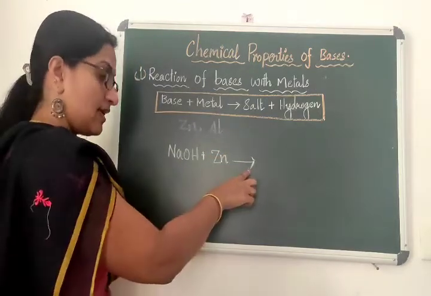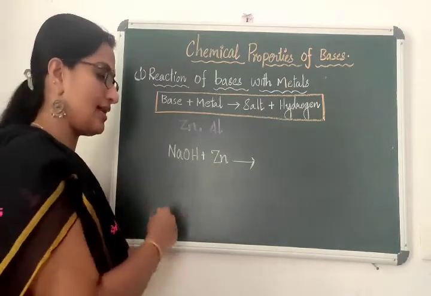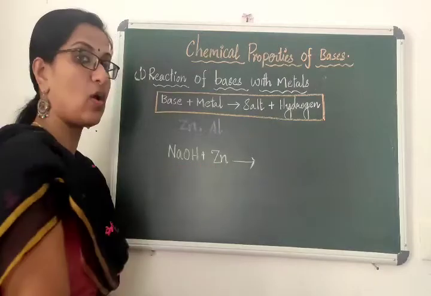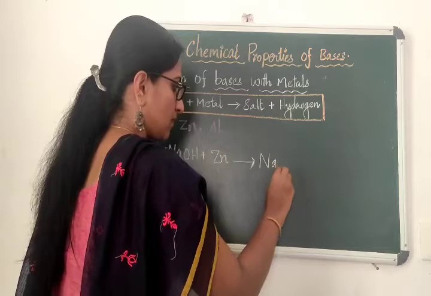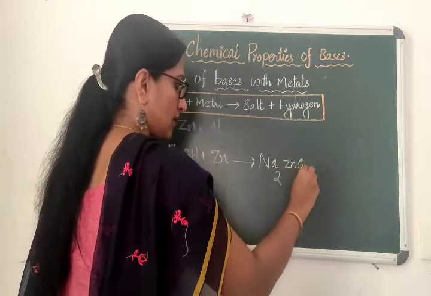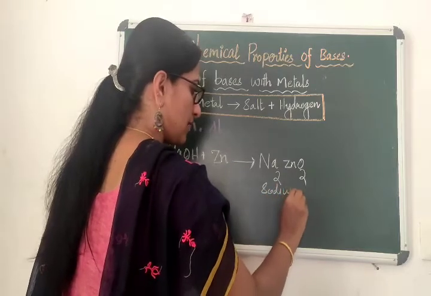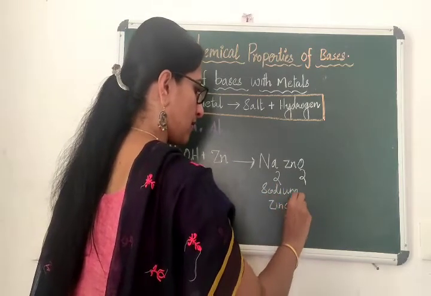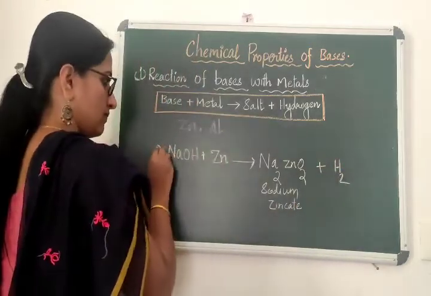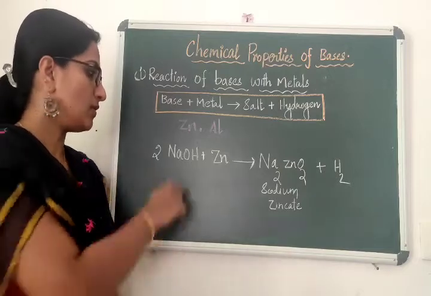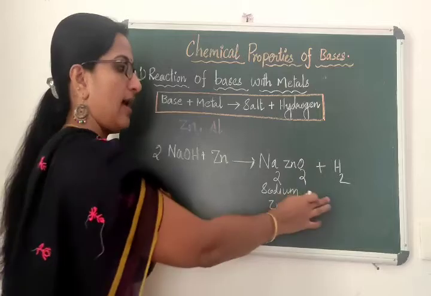Here the product is a complex salt, because zinc is not capable of replacing sodium since it is highly reactive, so it makes a complex salt. This complex salt is known as sodium zincate, plus hydrogen gas is produced. So zinc reacts with sodium hydroxide base to form sodium zincate salt and hydrogen gas.